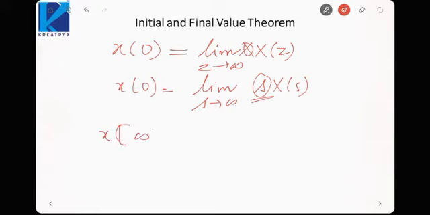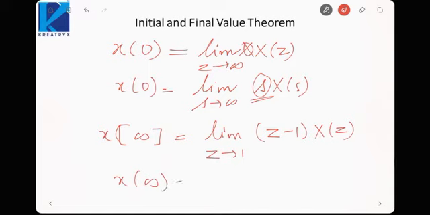Similarly, x(infinity) for z transform would be limit z tending to 1 of (z minus 1) into X(z). And x(infinity) in continuous time is limit s tending to 0 of sX(s).